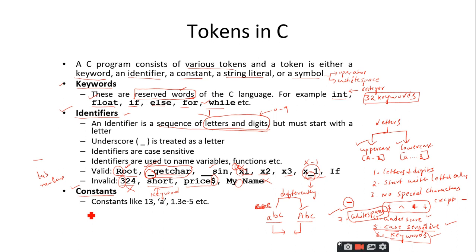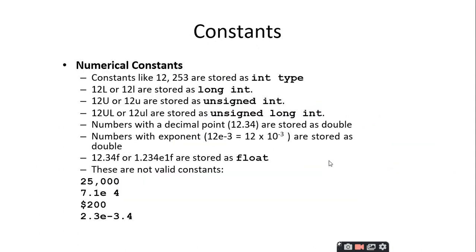So we have different types of constants, like integer constant, and the second one is floating constant. Next one is character constant, and the last one is the string constant. So numerical constants, as I told, are divided into integer constants and float constants. Floating point constants are nothing but decimal constants. You have a decimal value, a decimal point like this.